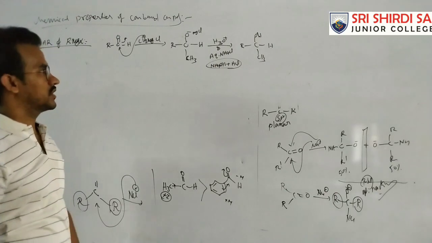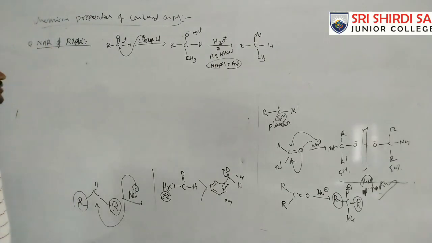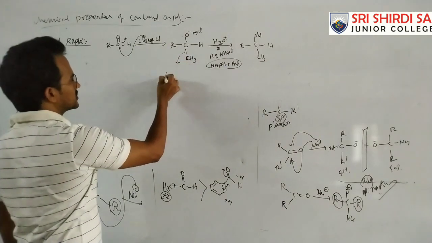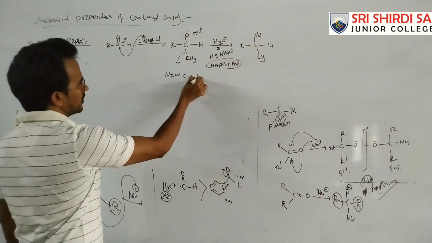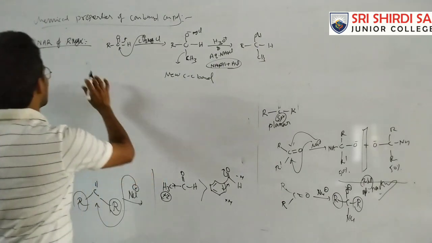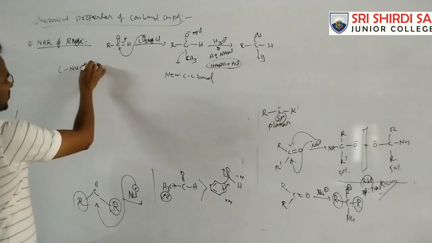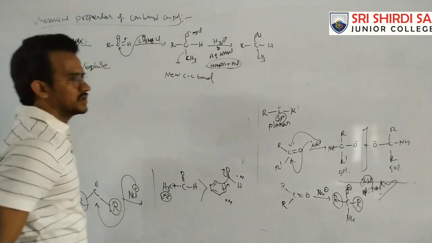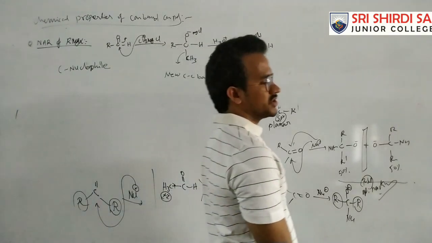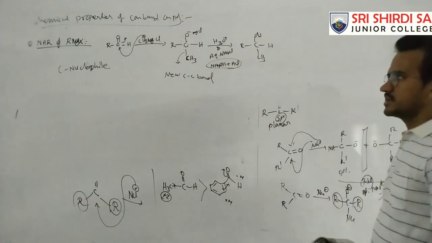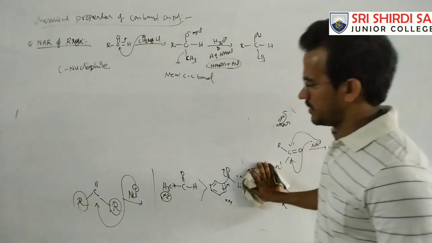So generally in this case, one point we have to know in this reaction: there is a new C-C bond formation. Here a new C-C bond. That means in this case, RMgX is nothing but a carbon nucleophile. This is the carbon nucleophile. Carbon nucleophile means the negatively charged carbon. So in these Grignard reagent reactions, there is a formation of a new C-C bond.